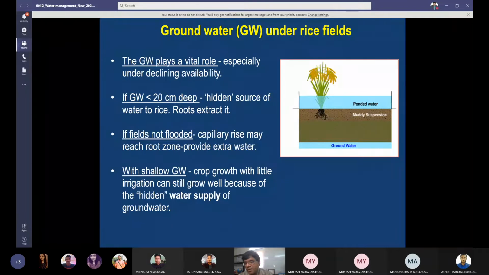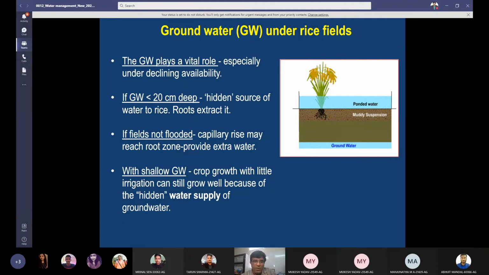I have seen some Tarai areas of Uttar Pradesh and Uttarakhand, where during rainy season, the water table is almost zero. Water is on the surface of the soil. I have seen in Ramganga river beds and many places, zero water table, I noticed it. And there are certain places where such a situation is there. And in some cases, this groundwater table may be very deep. So the blue one is water: surface water, ponded water, and groundwater.